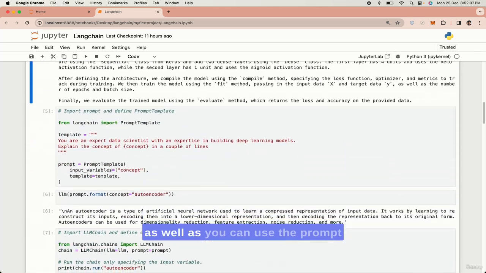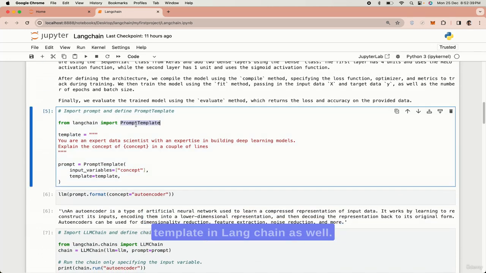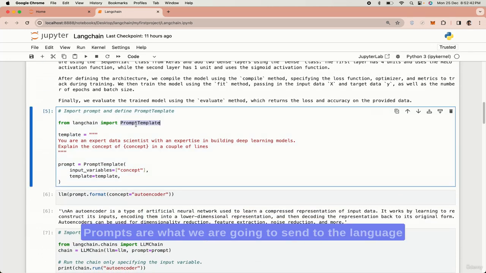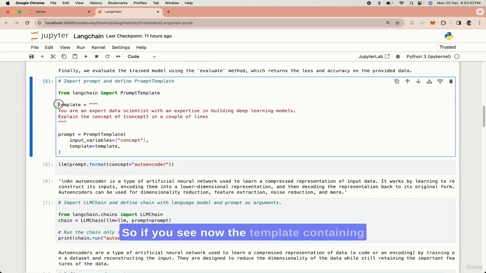As well, you can use the prompt template in LangChain. Prompts are what we are going to send to the language model, but most of the time those are not going to be static, they are dynamic prompts. So it takes a piece of text and injects user input into the text that we can feed to the LLM. If you see now, the template contains concept, which we kept in braces.